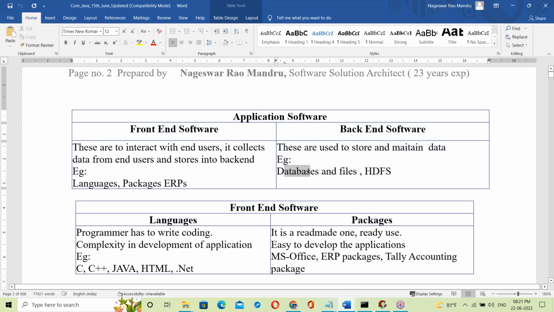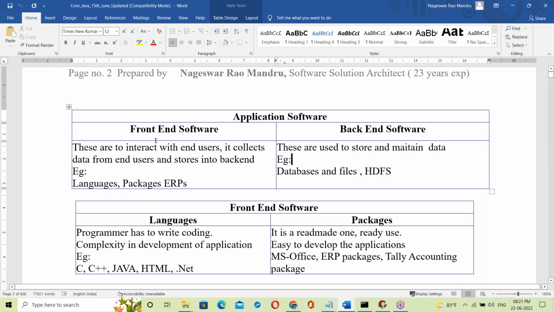Backends include databases like Oracle database and MySQL database. Next, files like Windows files and Linux files. Next, HDFS, which means Hadoop Distributed File System. The purpose of HDFS is to store big data. So this is about front end and back end.